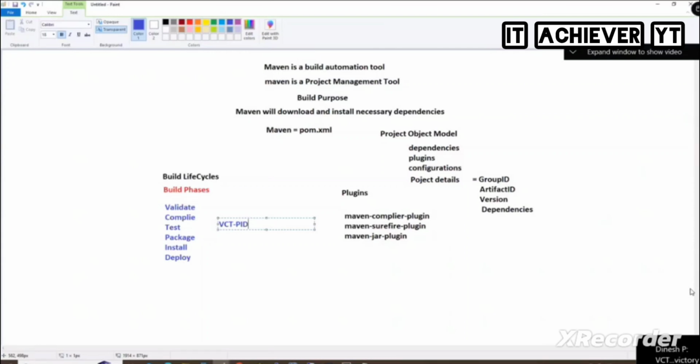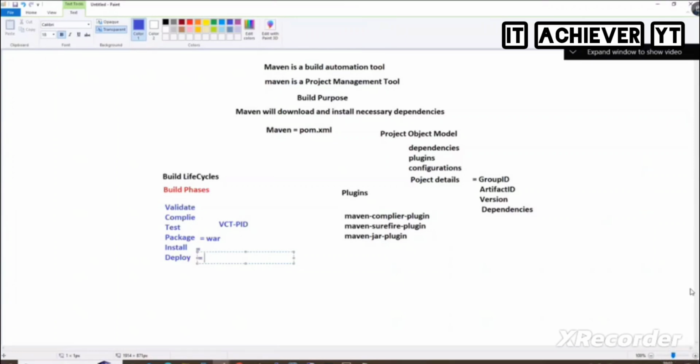Got it? VCT. Again, tell me the phases. Validate, compile, test, then package, install, deploy. So here package meaning it will package in which file? WAR file. Install meaning it will create that WAR file in some home directory. We will see that. Deploy meaning if you want to place it in some other place, that is called deploy. Deploy meaning not the application deployment. No, the WAR file will be placed in some location.